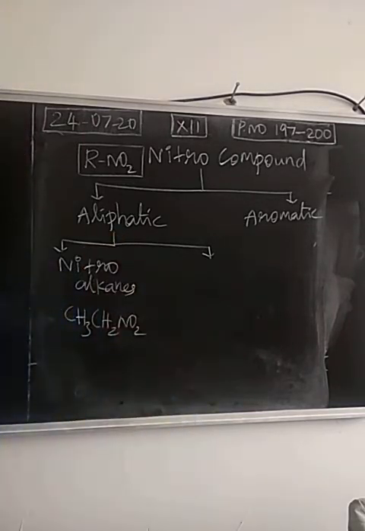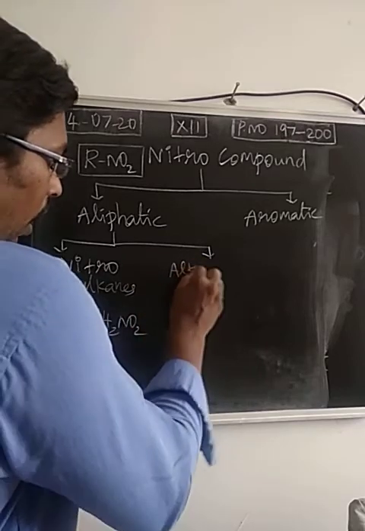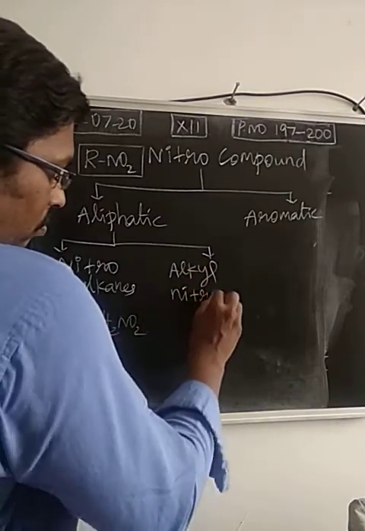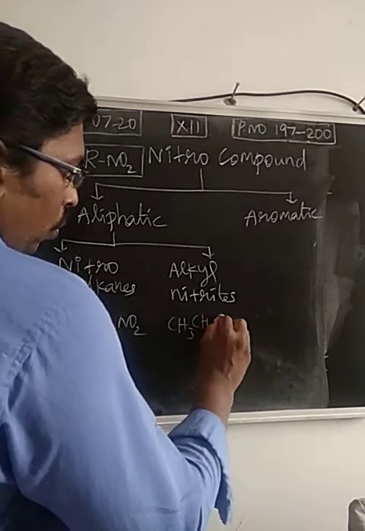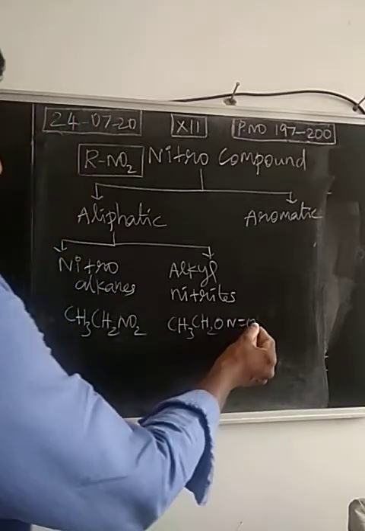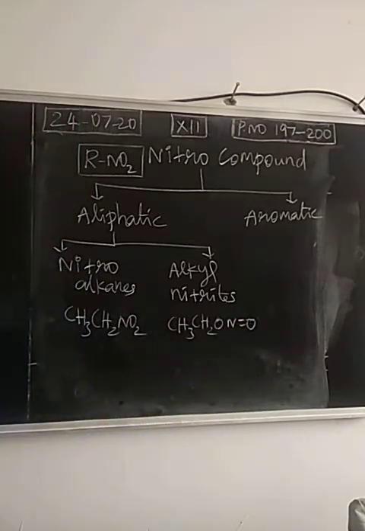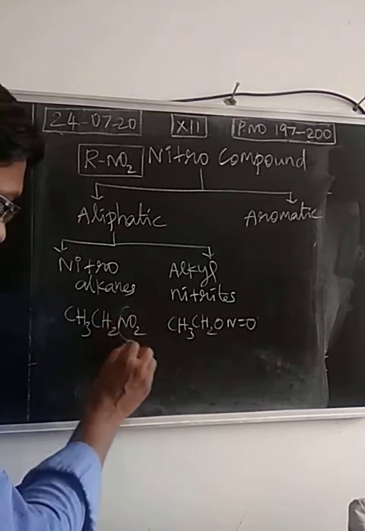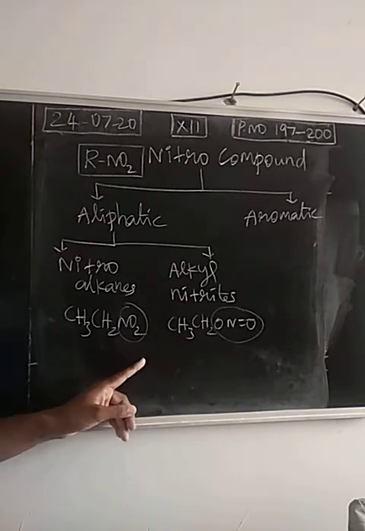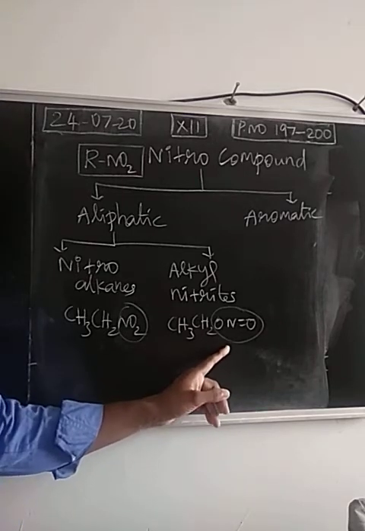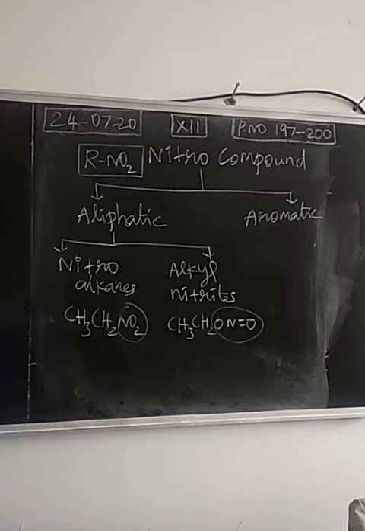One more type of aliphatic nitro compound is alkyl nitrites. CH3CH2ONO, where N is double bonded to O. This is called ethyl nitrite. There is a difference in that. When we observe the functional group, you can see one nitrogen and two oxygen atoms. The same arrangement is possible for alkyl nitrate also. Molecular formula same: one nitrogen atom, two oxygen atoms. So from the formula, we know that both are similar.